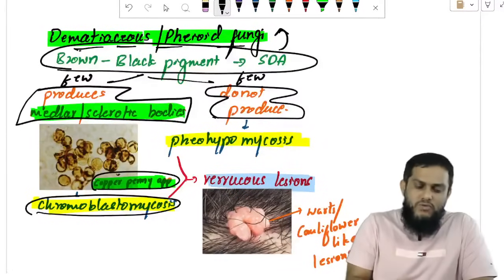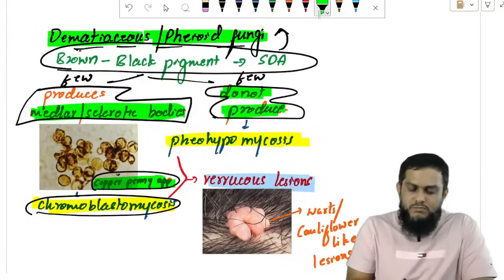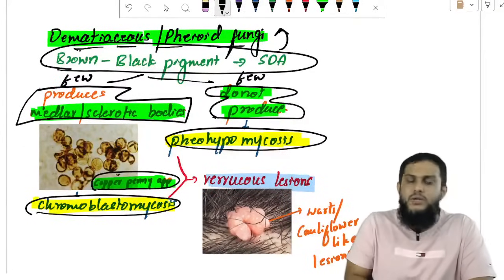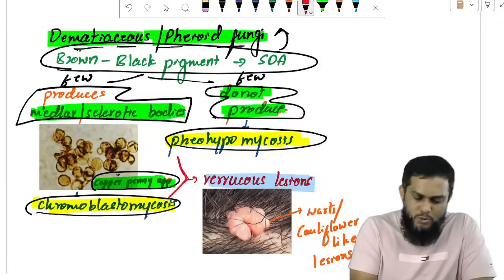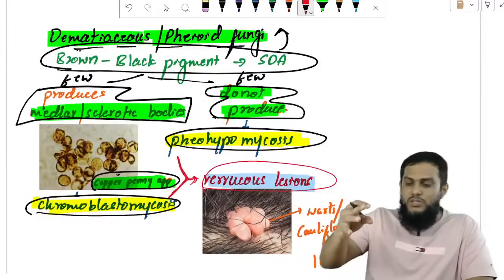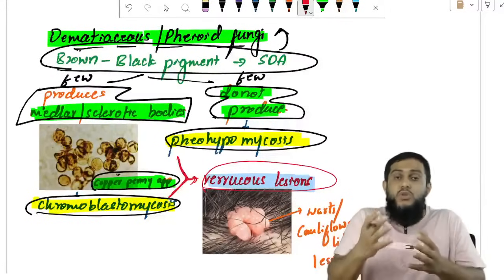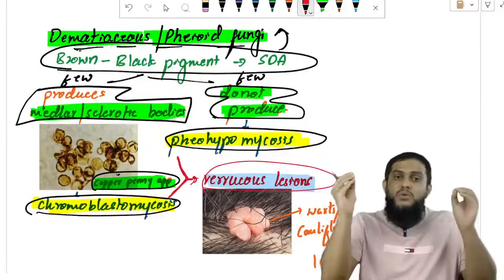And few of the dematiaceous fungi do not produce medullary bodies, and these are the ones which cause the disease phaeohypomycosis. Whether it is chromoblastomycosis or phaeohypomycosis, both manifest with verrucous lesions, which are wart-like or cauliflower-like lesions. So both clinically manifest the same, and the organisms belong to dematiaceous fungi.